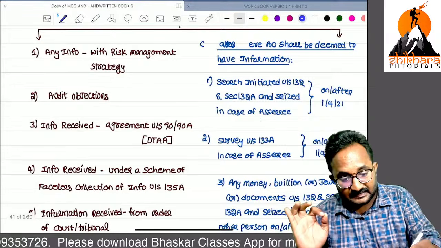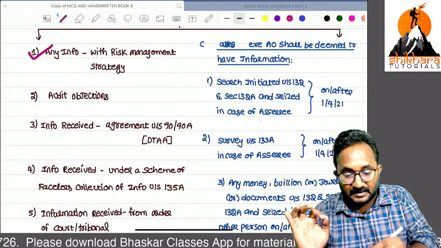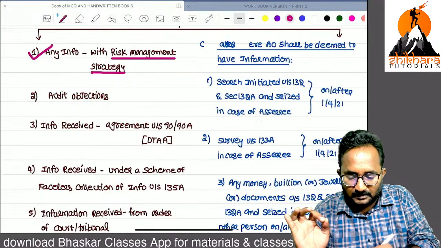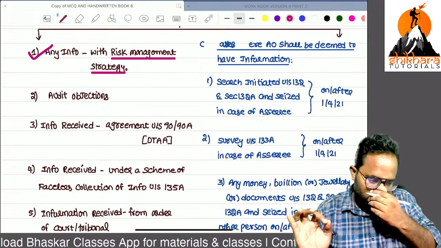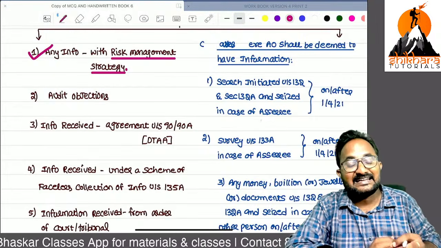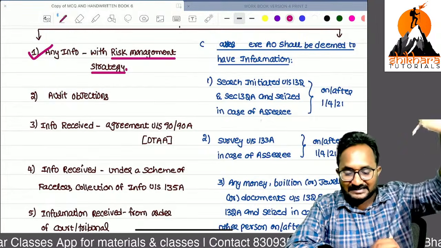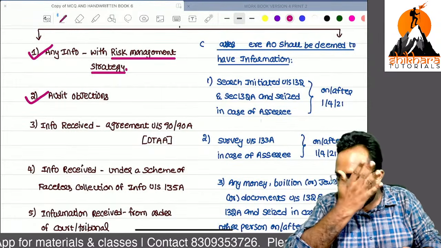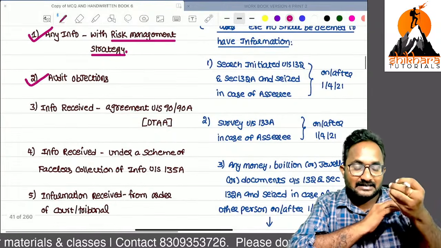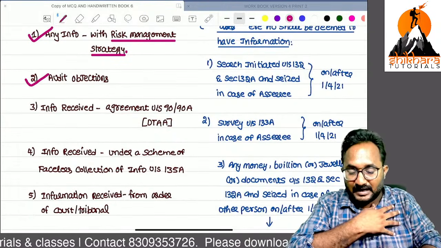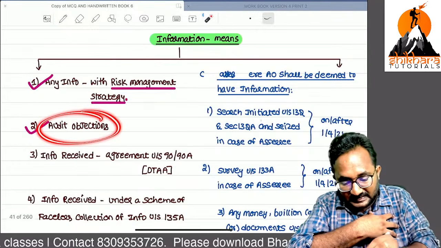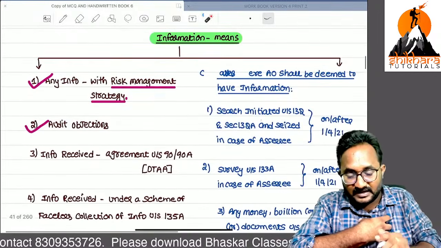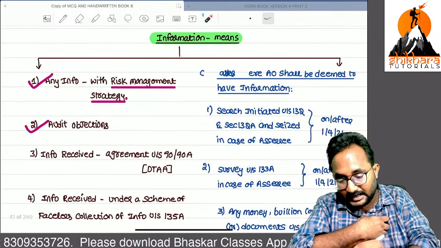Information means, first, any information under the risk management strategy, that is, the information systems maintained by the department suggesting that this fellow escaped the tax. Second, audit objections. Based on the auditor's report also, we can use this information as an income escapement source and send the 148 notice.